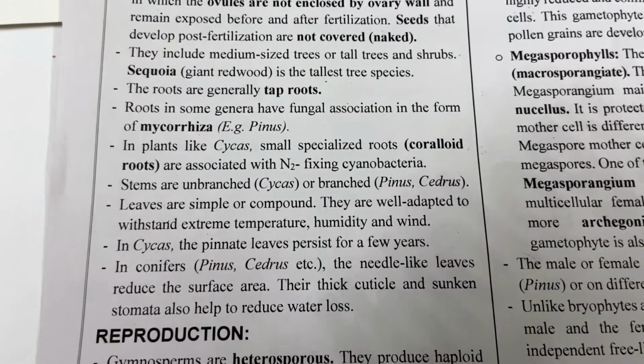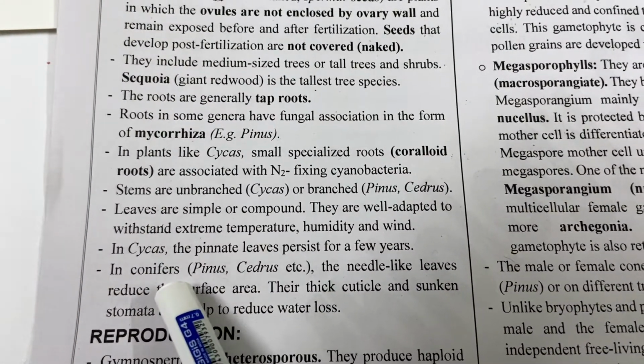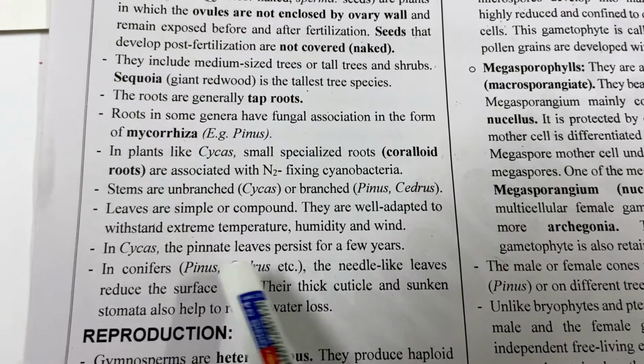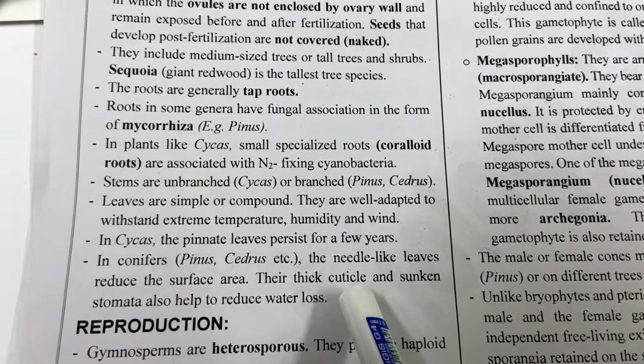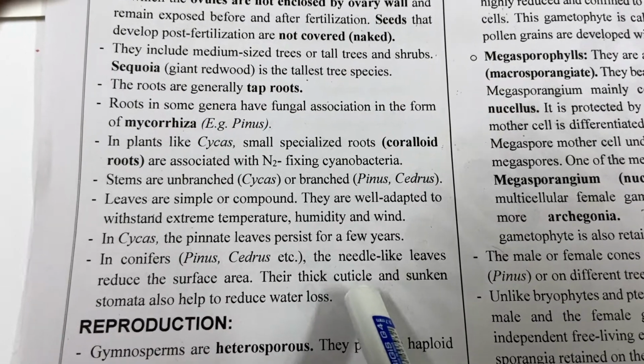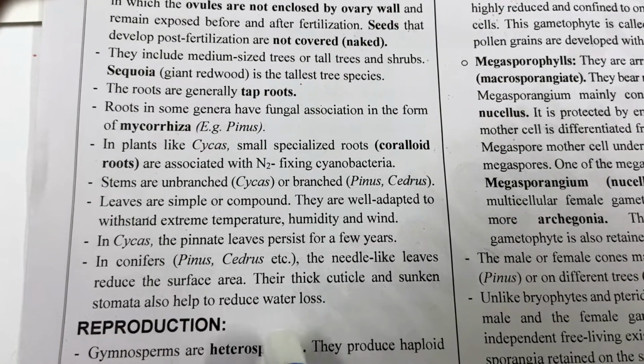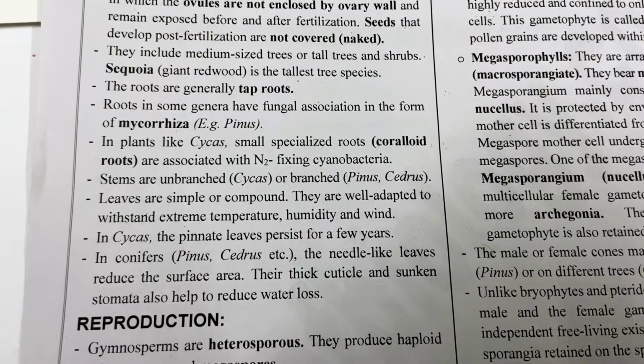Now, conifers, which is another group of gymnosperm, have needle-like leaves and they have a covering of thick cuticle over the leaf surface and sunken stomata so as there is less water loss.